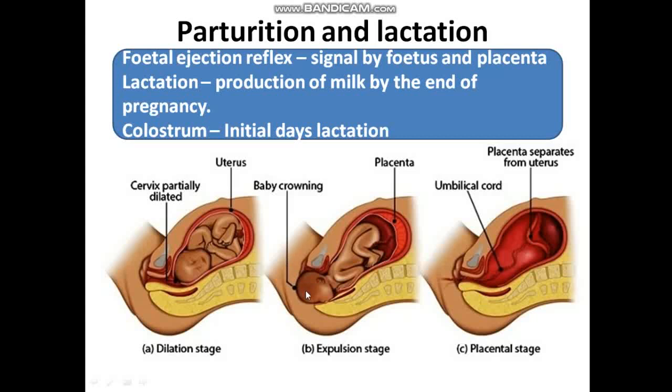During pregnancy, the mammary glands of women undergo differentiation and start producing milk towards the end of pregnancy, and the process is called lactation. This lactation process helps the mother to feed a new infant. And the milk produced during early lactation is known as colostrum, which contains several antibodies, especially immunoglobulin A, which supports resistance of the newborn baby. This is why doctors prefer breastfeeding in the initial days.